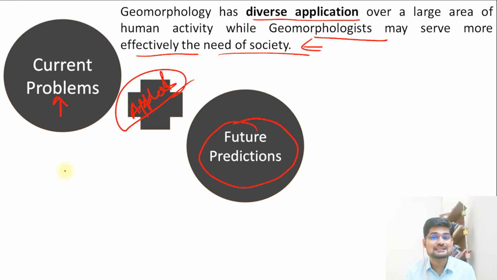For example, we make city planning, right? We make different plans for different years or for a given timeline. We make master plans. So in that, the physical component has to be incorporated. That is where geomorphologists come into the picture. That is where geographers, geologists come into the picture. That is where these geoscientists, as we say, come into the picture, where decision making for future prediction or future projection of what we are going to do in the present comes in.